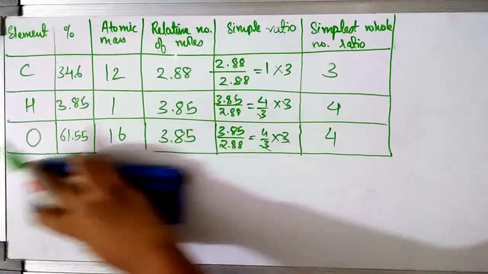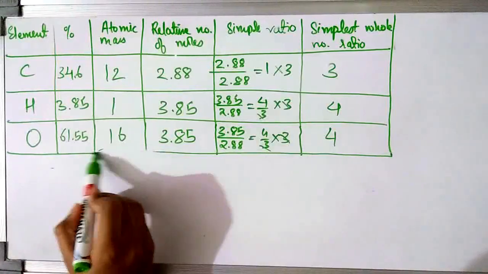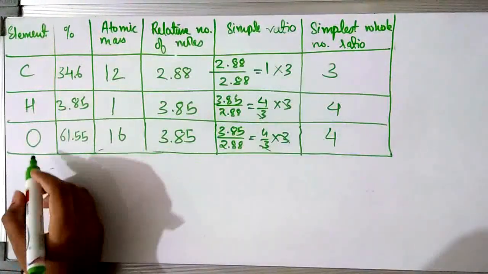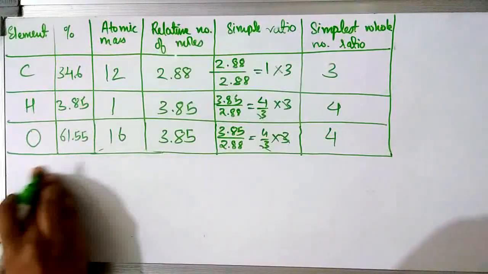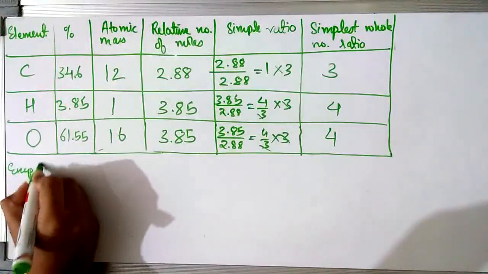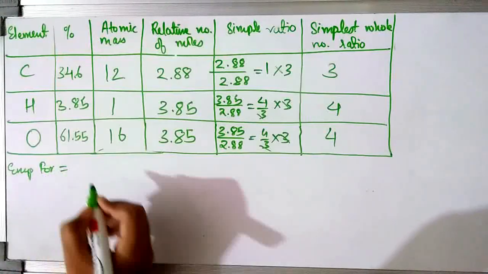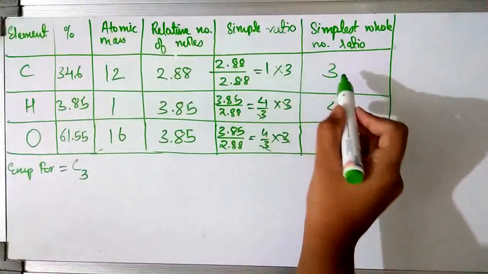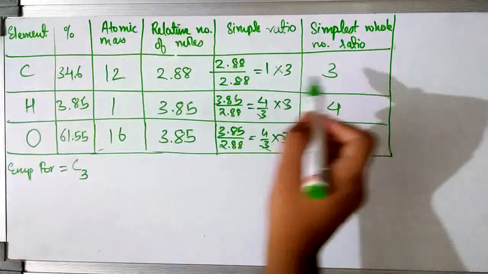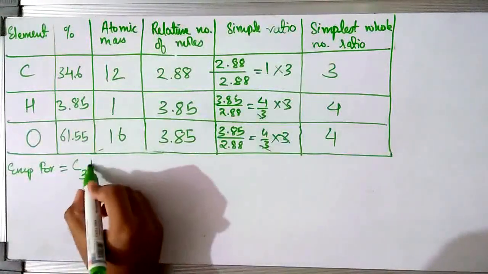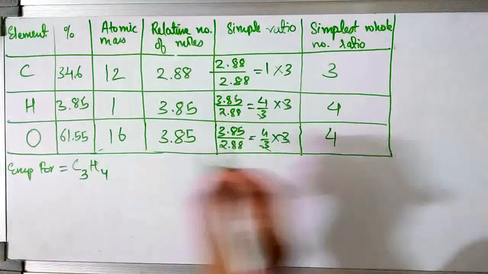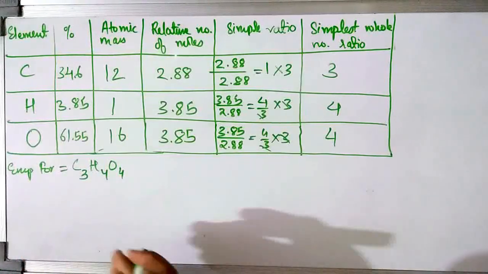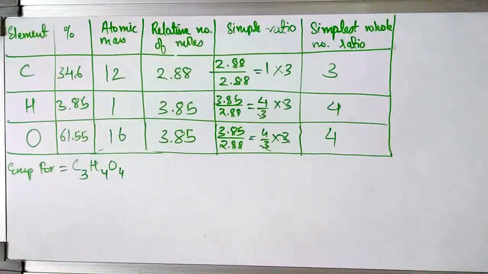So let's see now what to do. Now the empirical formula: you can see the simplest whole number ratio for C is 3. So our empirical formula is C3, okay, because the simplest whole number ratio for C is 3. So C3, then H4 and O also 4. That is carbon 3, hydrogen 4 and oxygen 4. So that is our empirical formula.